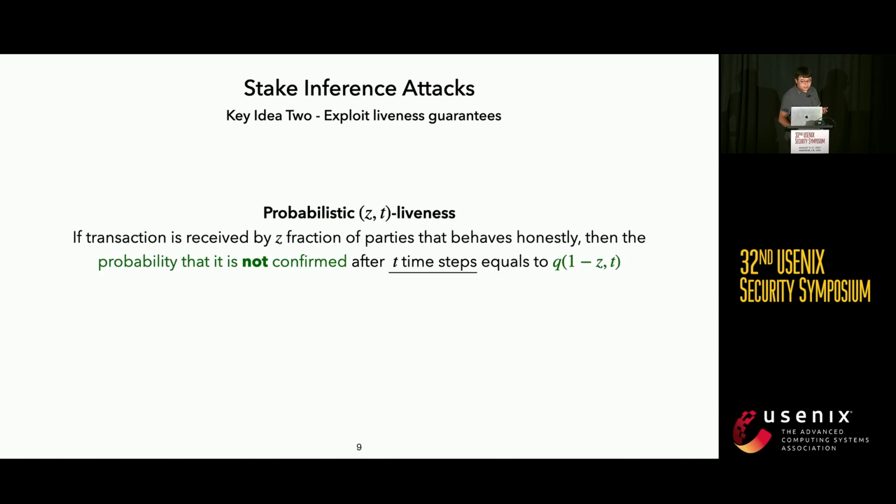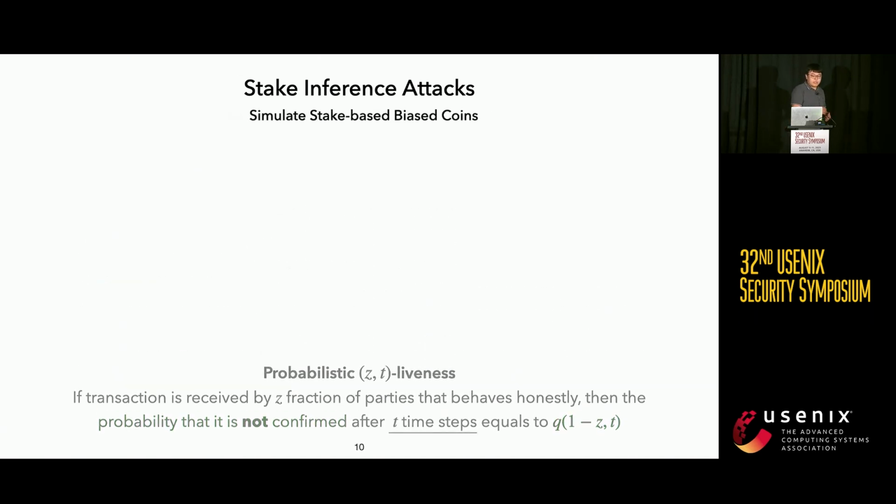The second key idea is that we can exploit the liveness guarantees supported by the underlying blockchain. For instance, consider a probabilistic (Z, T) liveness guarantee. That is, if a transaction is received by a Z fraction of the parties that behave honestly, then the probability that this transaction is not confirmed after T time steps can be captured by a function Q(1-Z, T). Apparently, if the transaction has been received by more parties, the probability that it is not confirmed will be smaller.